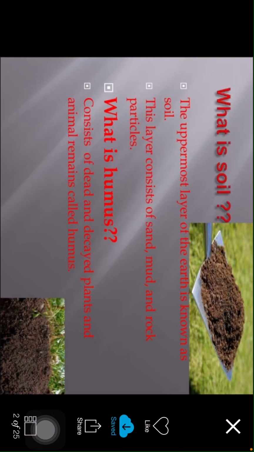So what is humus? Dead and decayed plant and animal remains are called humus. Below the figure of the children here, humus is nothing but dead and decayed plant and animal remains.